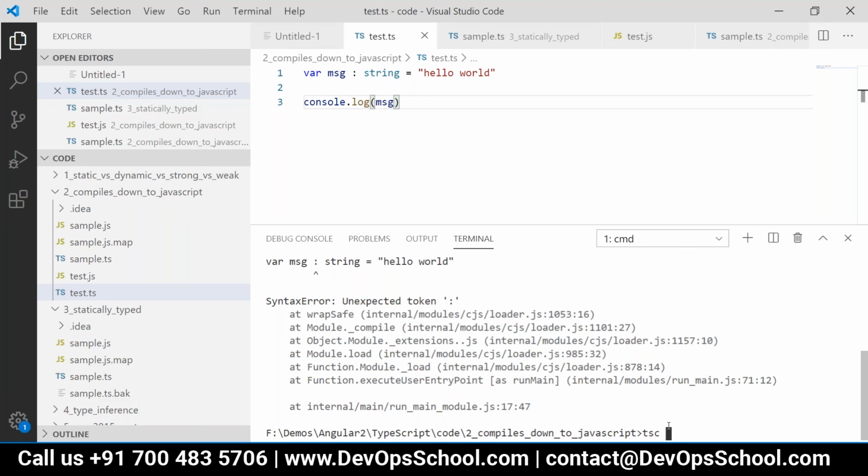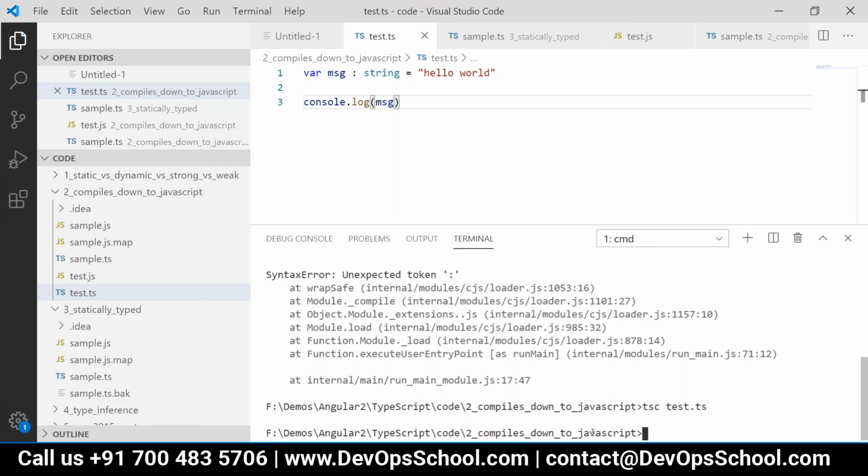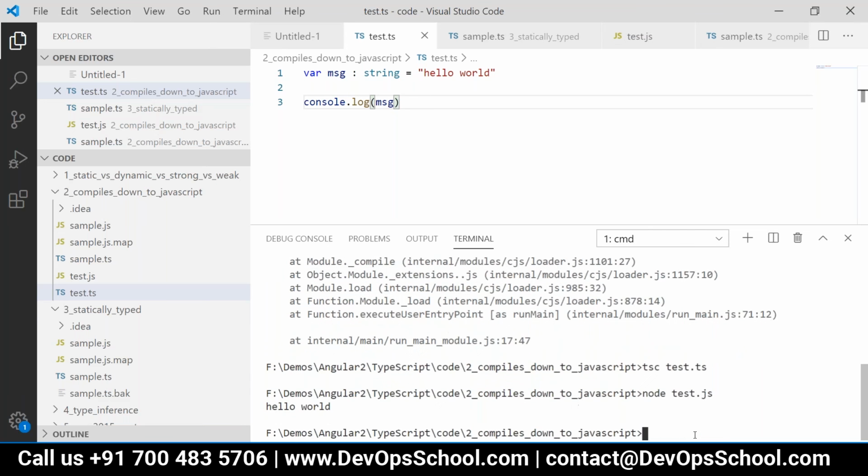So tsc, and then node test.js. So it has created test.js, and it is printing.